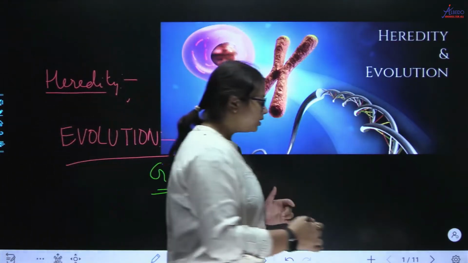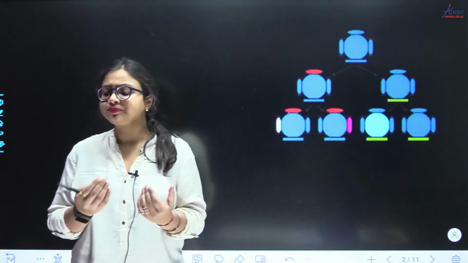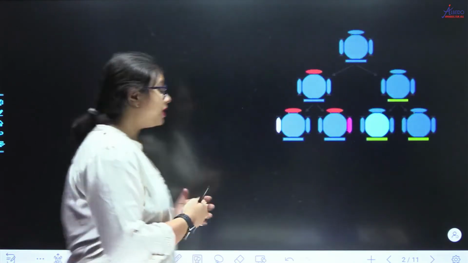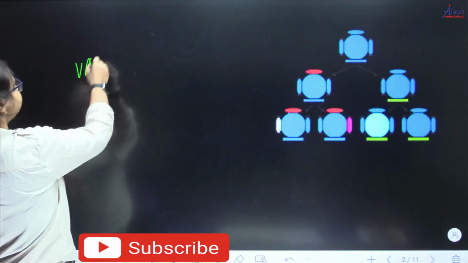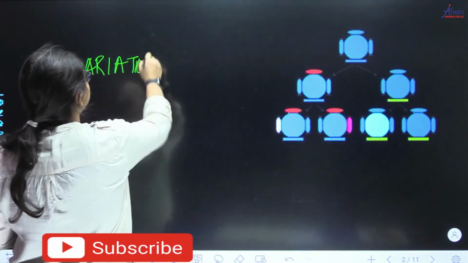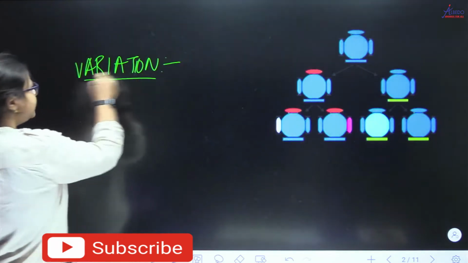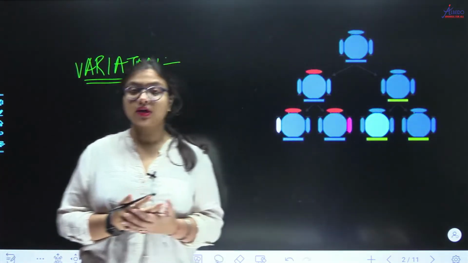Now before coming on to what are genes and what are alleles, I would like to have a discussion about variation, because that is where your NCERT starts. Take a variation. Now about variation, a very good example has also been given in your chapter reproduction, right?